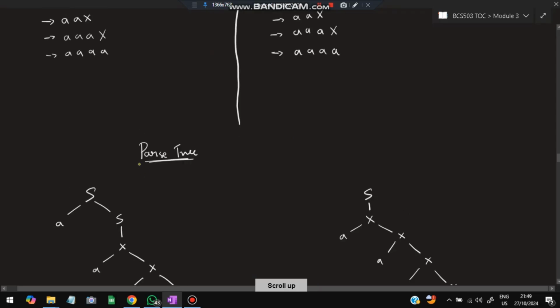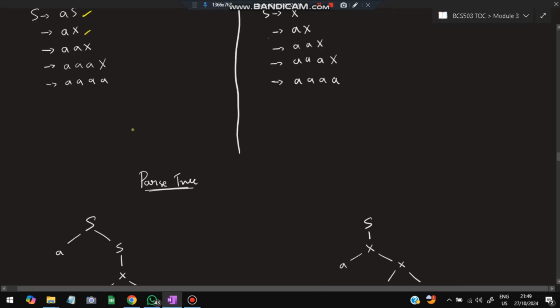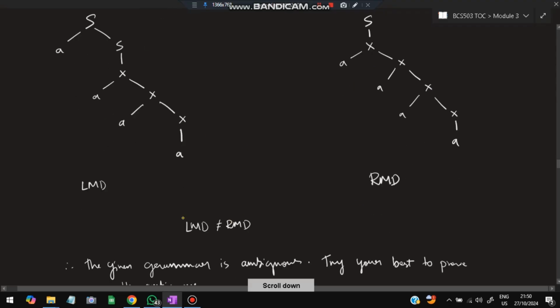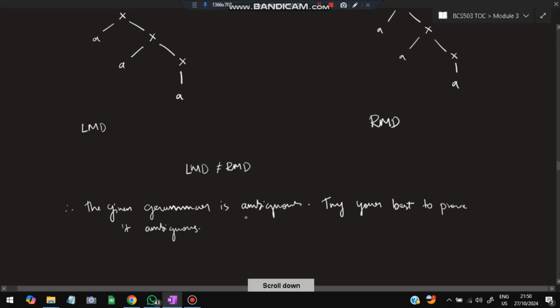If you draw the parse trees, take AS and then substitute S as X and so on, you'll get the LMD here, and RMD will be in this way. X will be first and then the following tree. As you can see, it is starting from S, it is same. Here we have AS, here we have X. That is not same. Therefore LMD is not equal to RMD. The given grammar is ambiguous, you'll write.